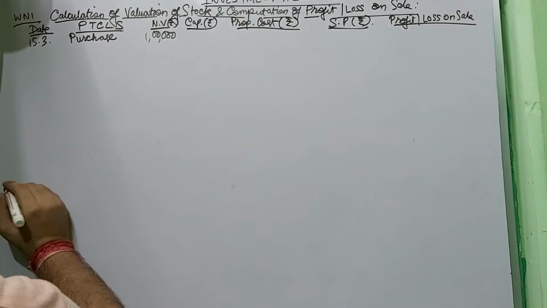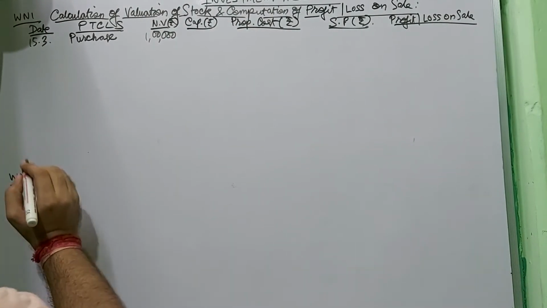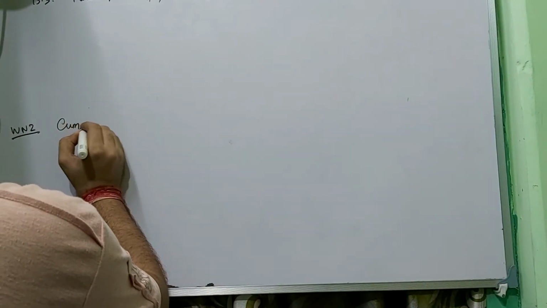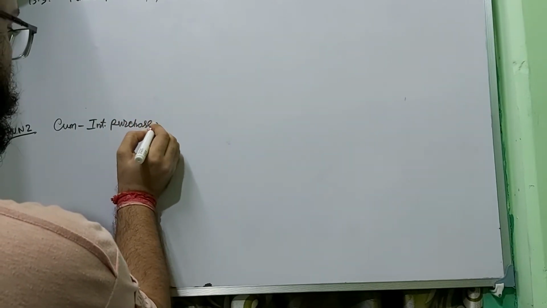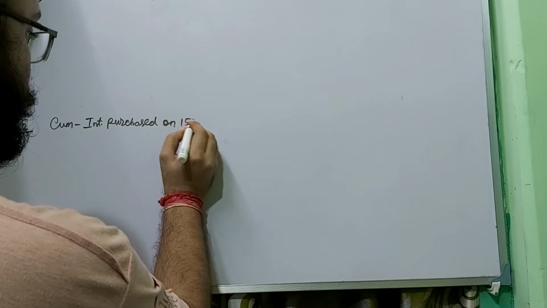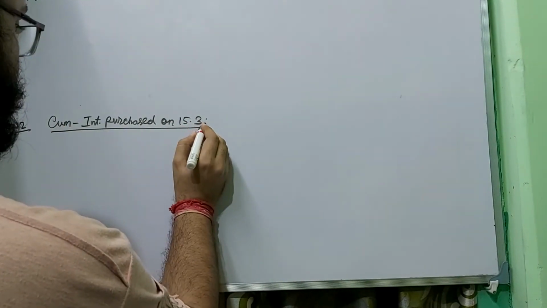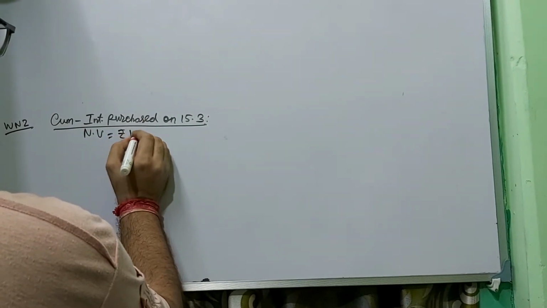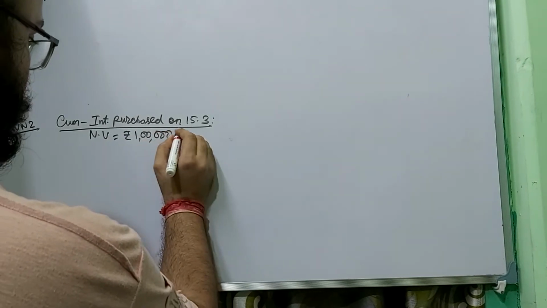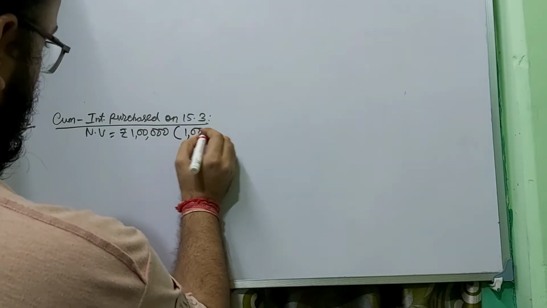You have to again make working note 2, interest on purchase. Below I am making working note 2, interest on purchase. See how I am doing it. Interest purchased on 15/3. NV means nominal value, which is 1 lakh. Face value you have to assume always rupees 100 in case the cost price is nearer to 100.